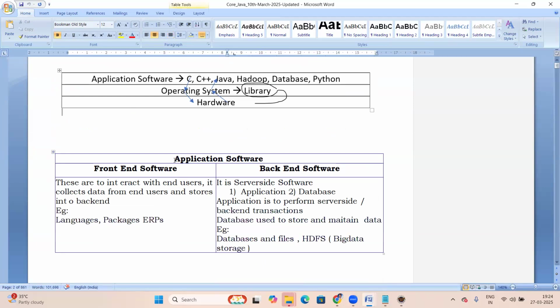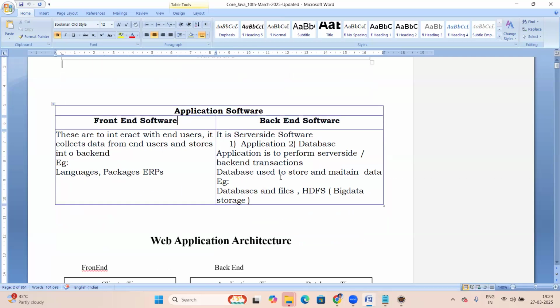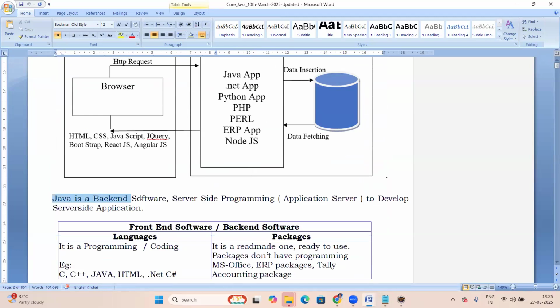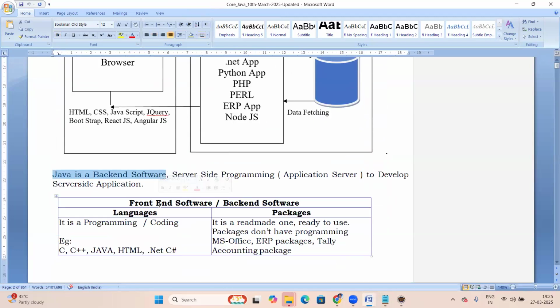Next, Java is application software. So moving to application software, there is a front end and a back end. So what is Java? Java comes under back end application. Java is a back end software.